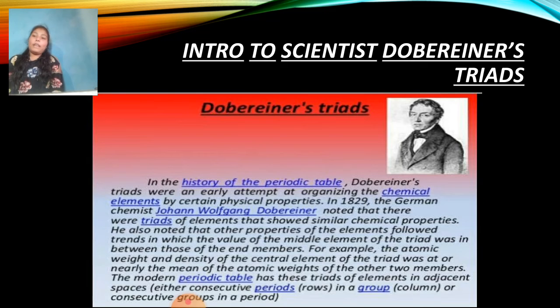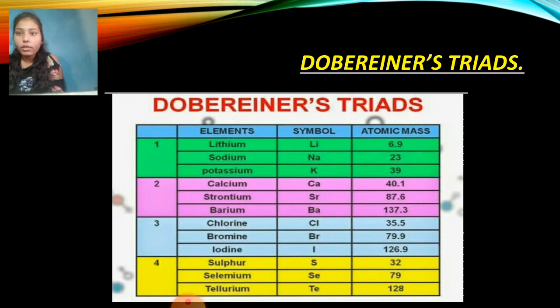So in your periodic table, the actual periodic table, you will find rows, that is periods, and columns, that is your groups. So he was a scientist, Dobereiner. This is the entire information about him. The next is Dobereiner's triads rule, meaning how he found it out, and as per him what was the formula to find it.